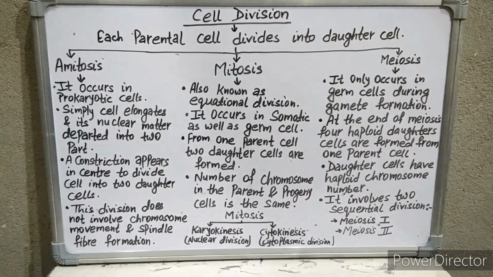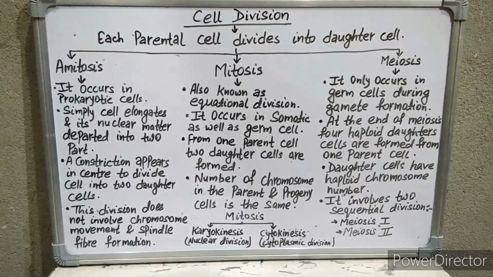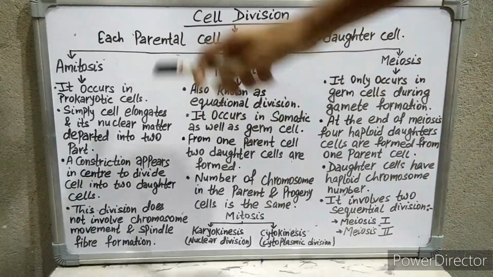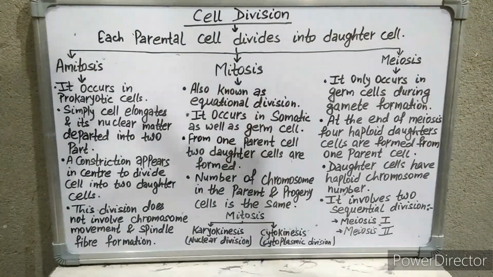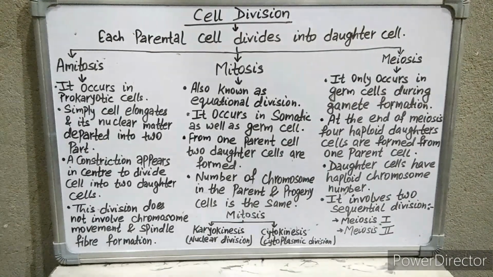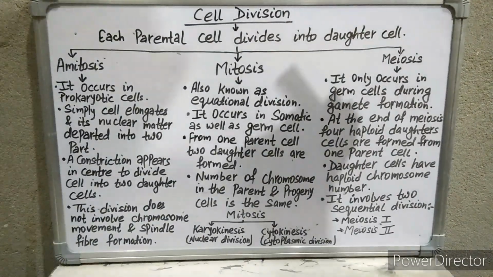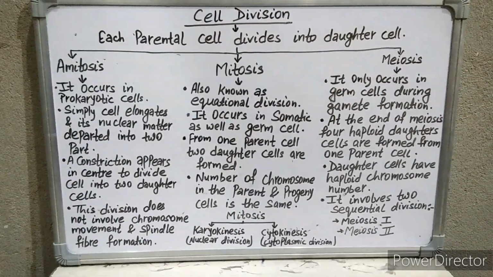Today we discuss the topic of cell division. What is cell division? Cell division is a process in which each parental cell divides into daughter cells. It is of three types: amitosis, mitosis and meiosis. But we are mostly familiar with mitosis and meiosis, because amitosis type of cell division occurs in prokaryotic cells.